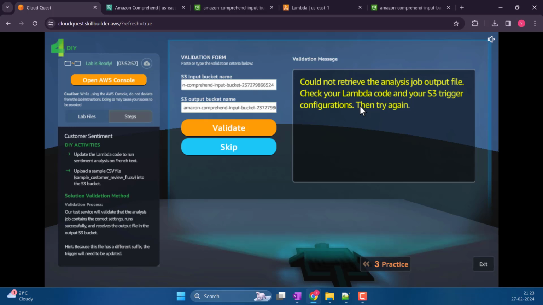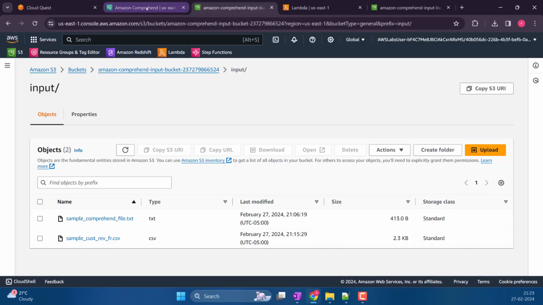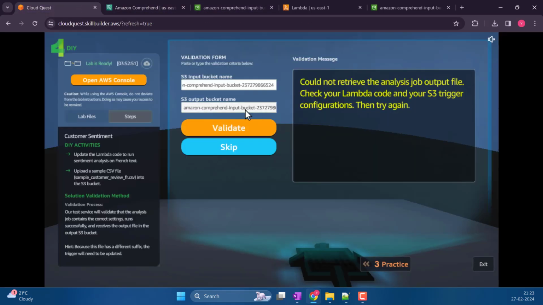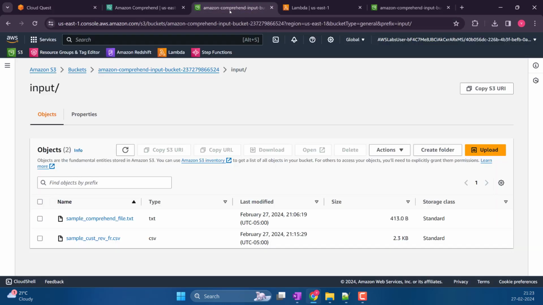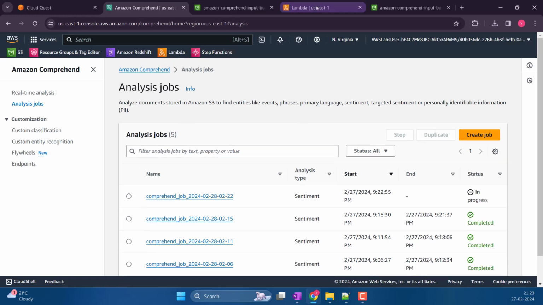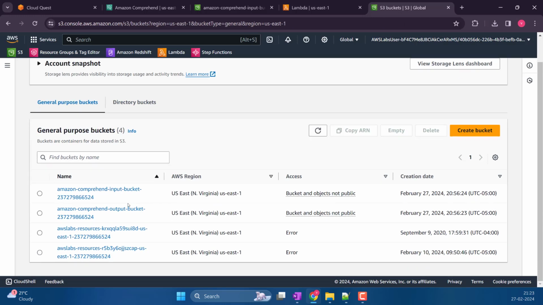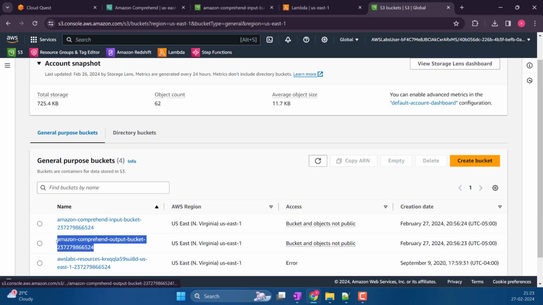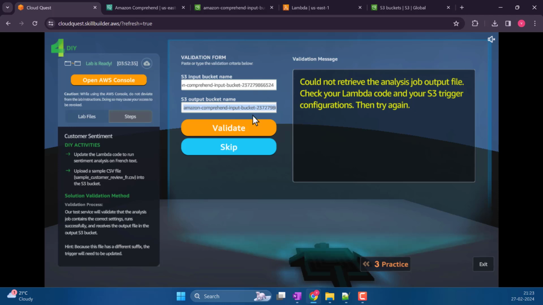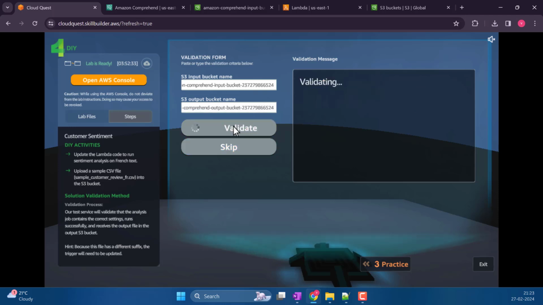Seriously, what is going on with the trigger? Same error happened all three times. So, oh, this is the output bucket. Never mind. Hmm. I don't know why I copied that same bucket. Maybe am I making the same mistake for all of them? I don't think so. Let's see.